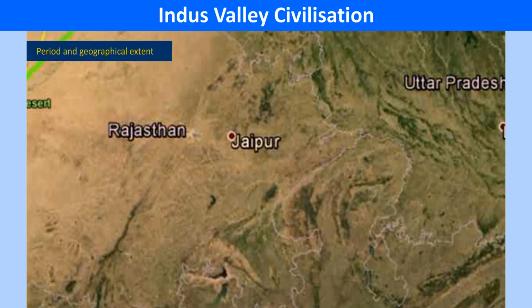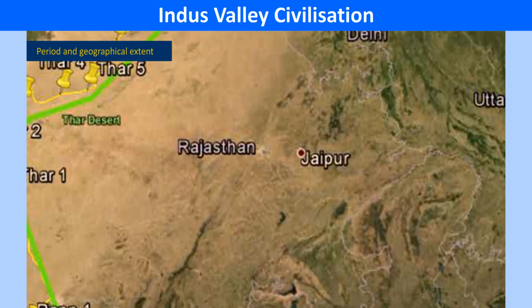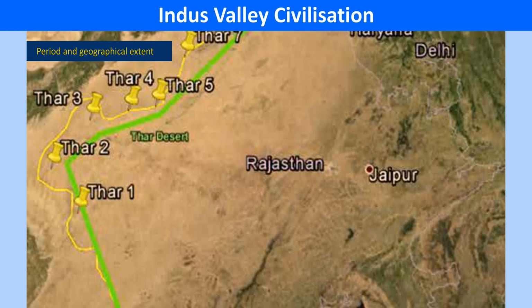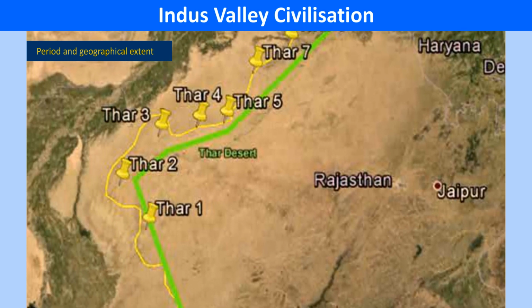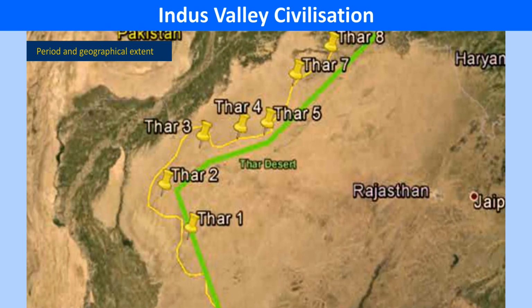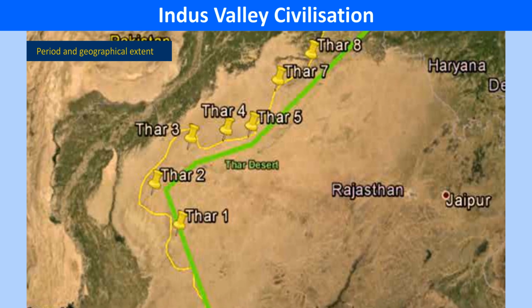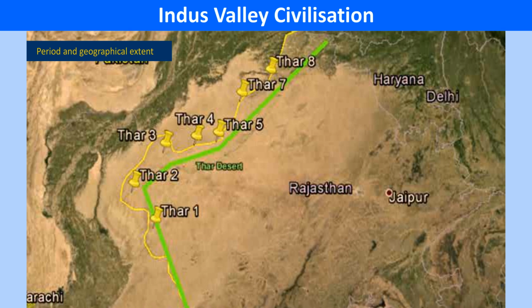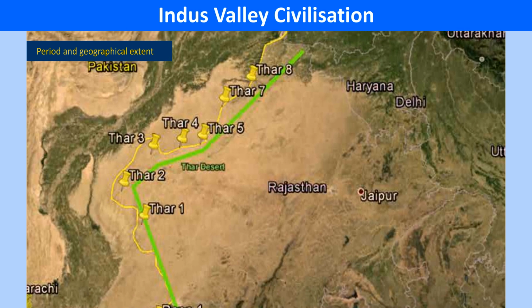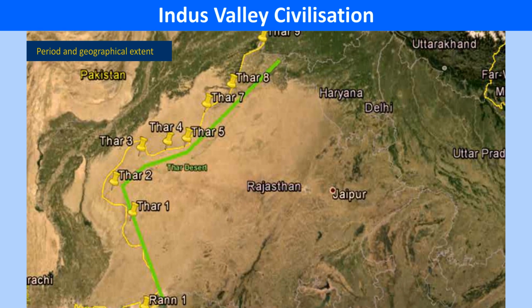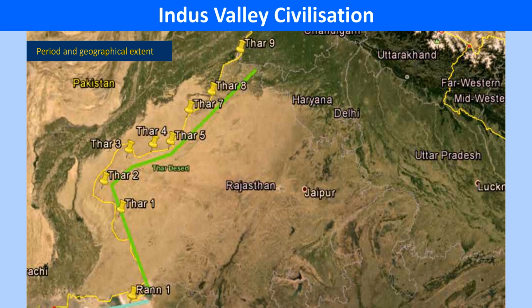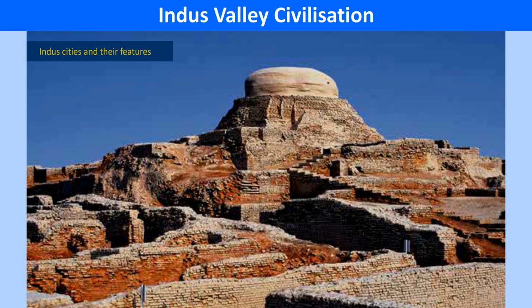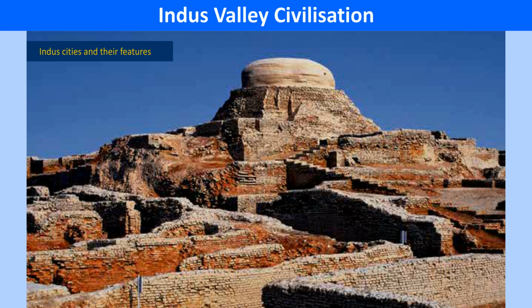It even reached the modern-day Balochistan, Afghanistan, some parts of Central Asia and Iran. Some of the important sites of Indus Valley civilization are Mohenjo-daro, Harappa, Lothal, Kot Diji, Dholavira, Gujarat, Ropar, Punjab, Kalibangan, Rajasthan, Sutka Gendor, Rakhi Garhi and Amri, Pakistan.